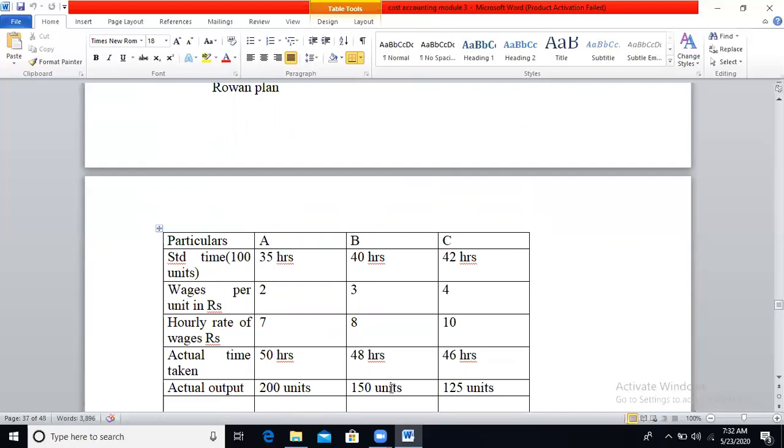Like that, for worker B, 150 divided by 100 units, you will get 1.5. That will be multiplied by 40 hours, so 40 into 1.5 will be the standard time allowed for worker B. Like that, 125 units divided by 100 units, you will get 1.25. That will be multiplied by 42 hours, so you will get the standard time allowed for 125 units.